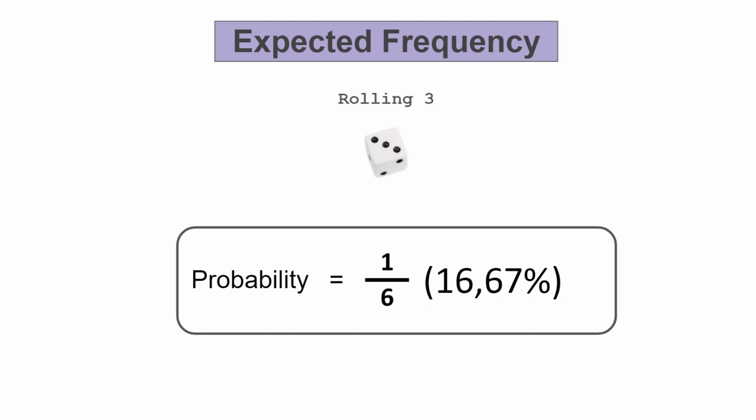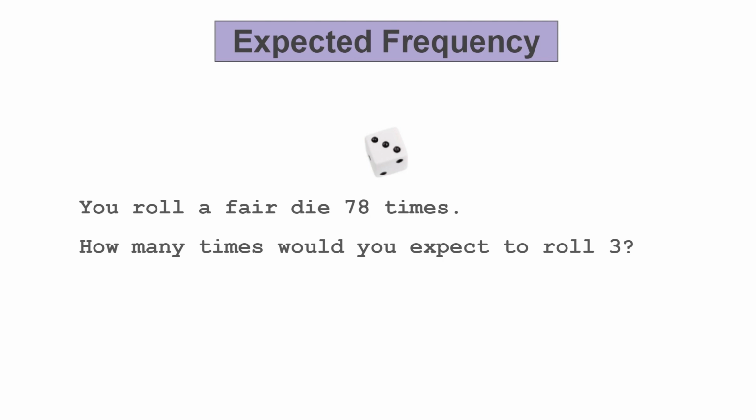Now, again, we can use probability to determine how many times we expect a particular event to occur. Let's say, for example, you roll the same fair die 78 times. How many times would you expect to roll 3? Now, we've already determined that the probability of rolling 3 on a fair die is 1 out of 6. And this means we need to calculate 1/6 of the times you roll the die, which is 78 times.